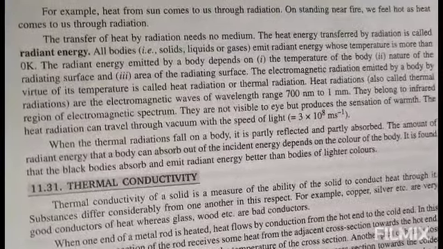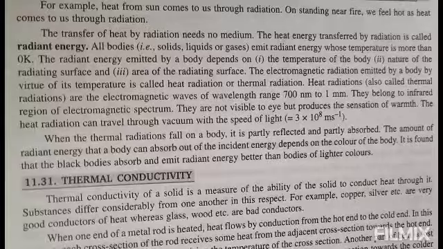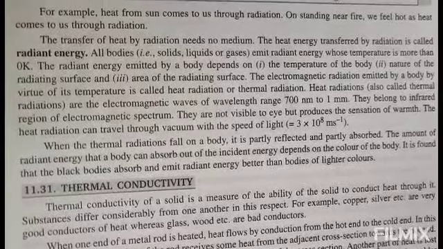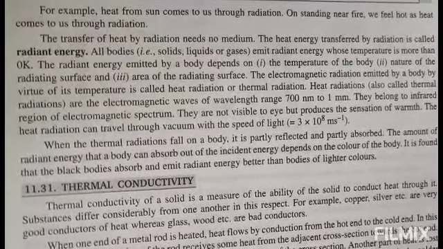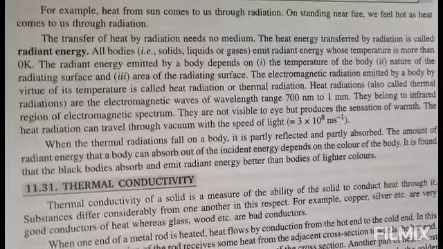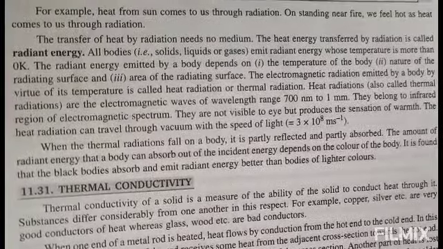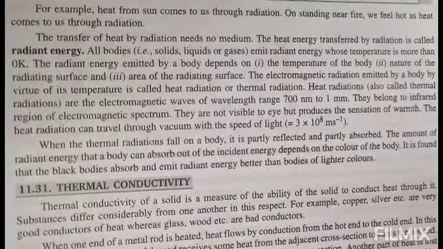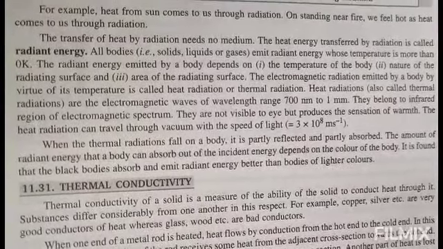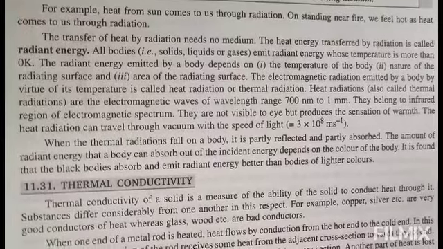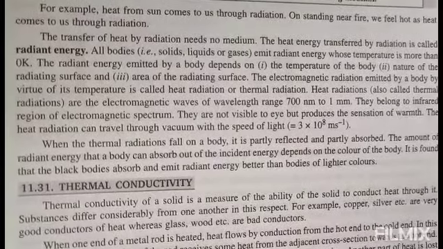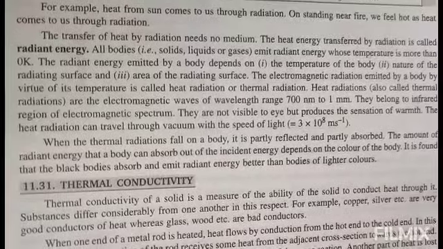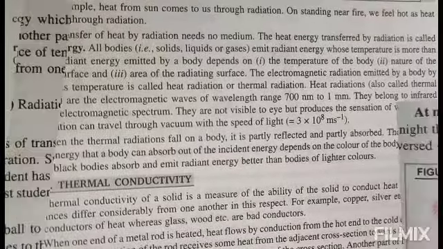When thermal radiation falls on a body, it is partly reflected and partly absorbed. The amount of radiant energy that a body can absorb out of the incident energy depends on the color of the body. It is found that black bodies absorb and emit radiant energy better than bodies of light color.